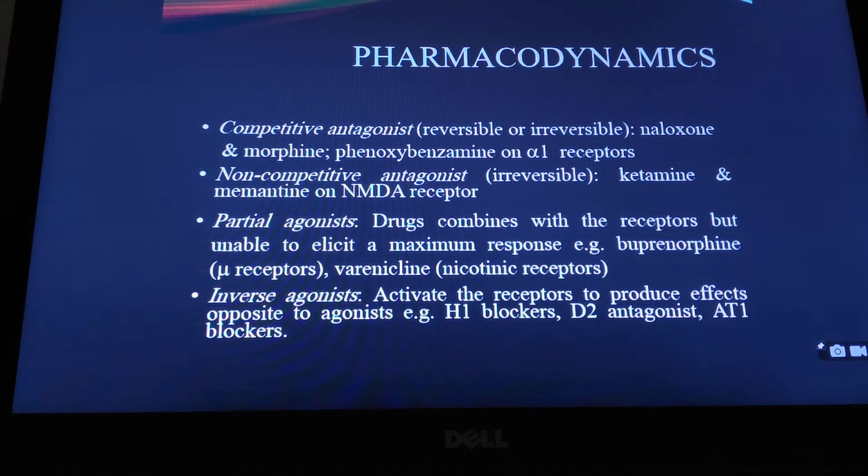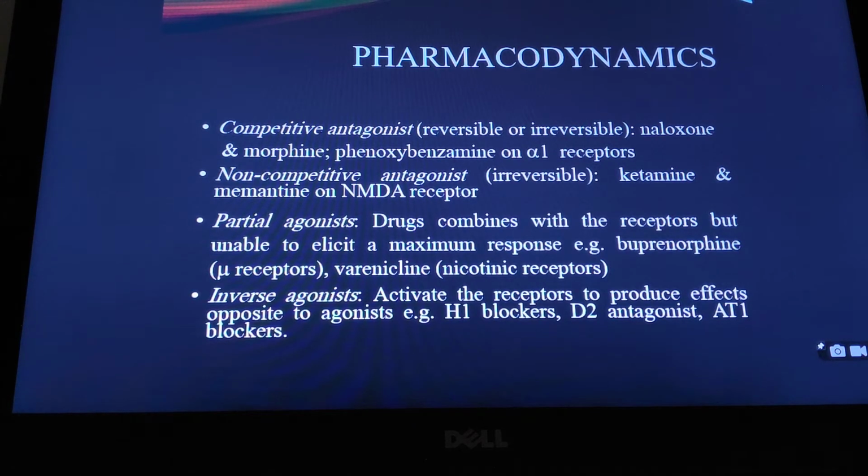Now, another type of antagonist is non-competitive, and these non-competitive antagonists are mostly irreversible. In this case, the antagonist binds to the same receptor as the agonist, but the site of binding is different. For example, ketamine and memantine are non-competitive antagonists of the NMDA receptor in the central nervous system.